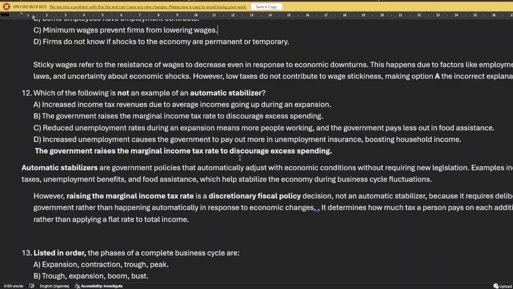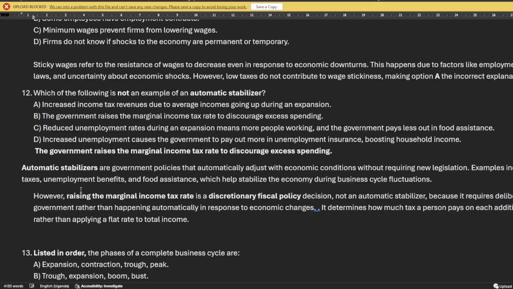First of all, it's important to understand what automatic stabilizers are. Automatic stabilizers are policies that automatically adjust with economic conditions without requiring new legislation. They take the natural course; they don't need government to impose new laws for them to be enacted. Examples include progressive income taxes: every time your income increases, your tax will automatically increase, without debating it in parliament first.